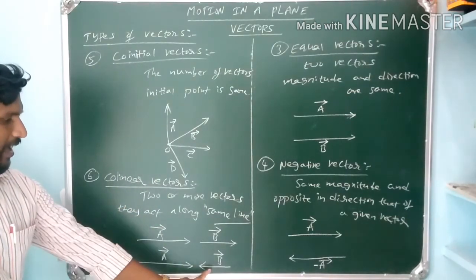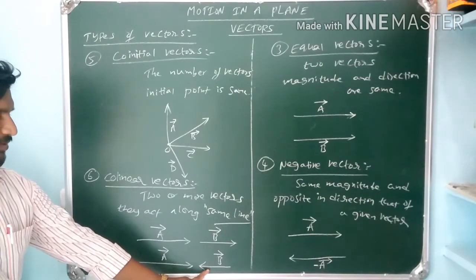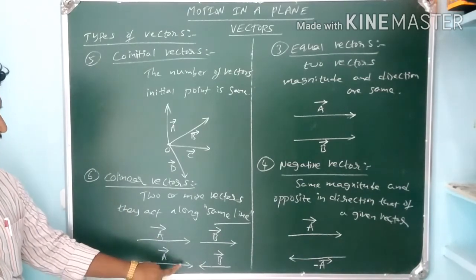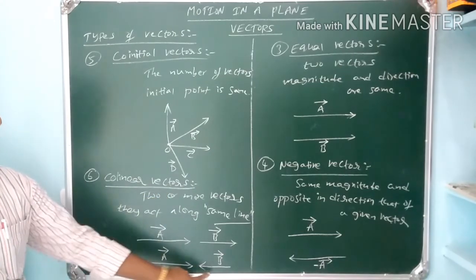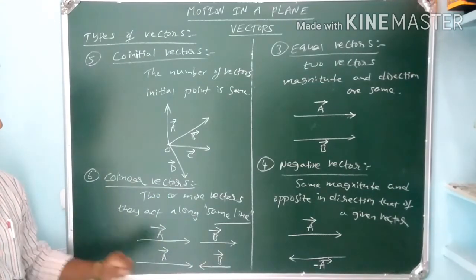These are not unlike vectors or anti-parallel vectors. Why? Because they are acting in the same line. That's why these vectors are called collinear vectors, not unlike vectors or anti-parallel vectors.